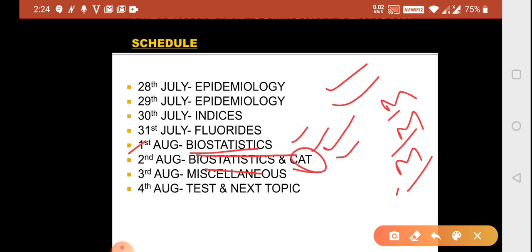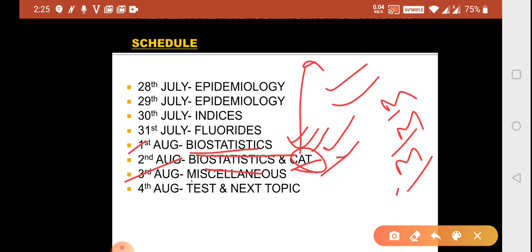So caries activity test is very simple, 10-20 questions, and even in dentist there are only 10-15 questions for it. So we'll be covering them along with the biostats, and nothing much in it. They will just ask you how much caries is increased when, decreased and which dye is used, what is Snyder method, what is lactobacillus count, and all that. A simple 16-20 questions in the pulse, 5 minutes for it, and the rest of the day for biostatistics, as well as your leftover part from all of this.